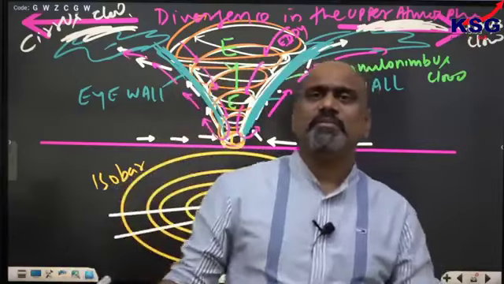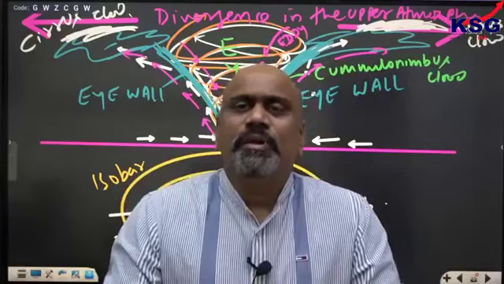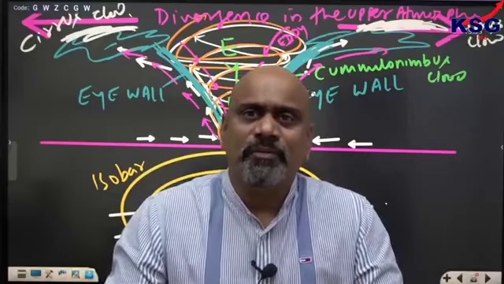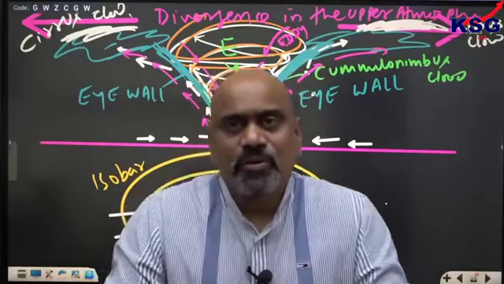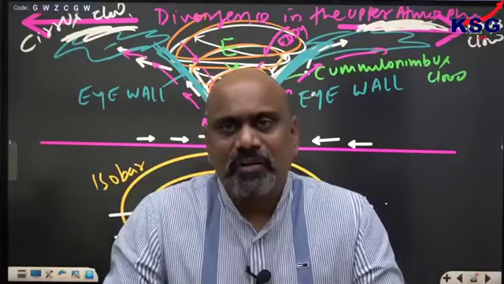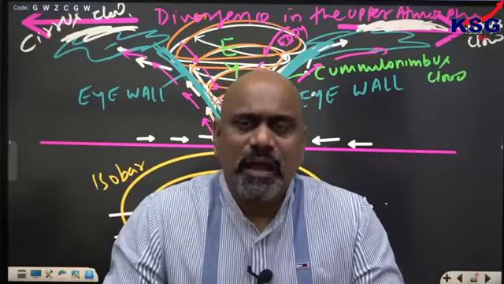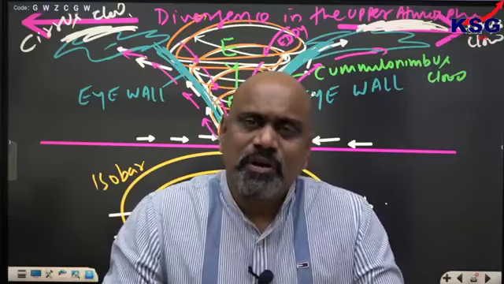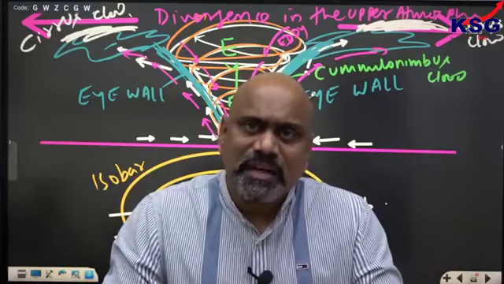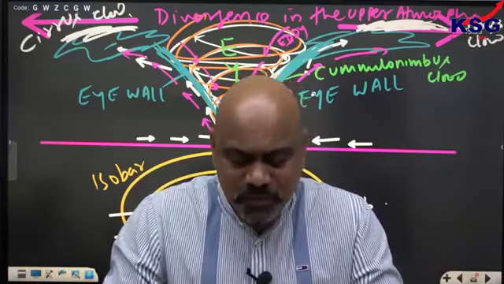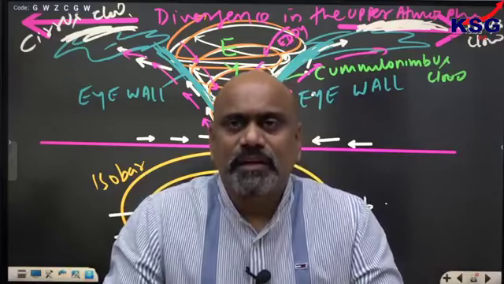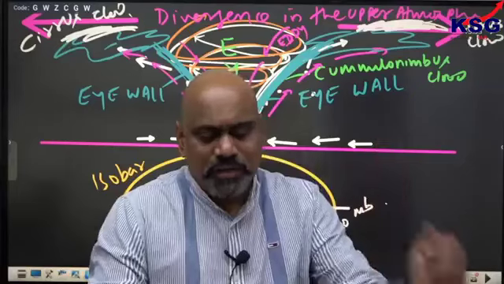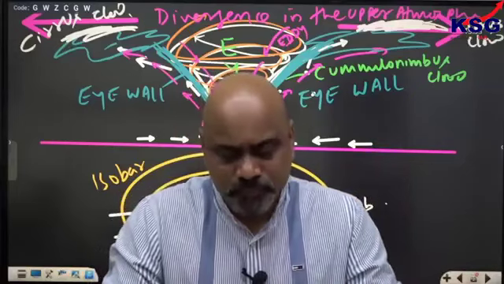It depends on the dimension of a tropical cyclone, whether the radius is 100 kilometers, 20 kilometers or 200 kilometers. The smaller the diameter, the more the intensification, and the destruction rate will be very high. A super cyclone generally develops with a small radius or diameter with very high wind velocity. Wherever there is a sudden rise of the air parcel upward, there is a possibility of a super cyclone.